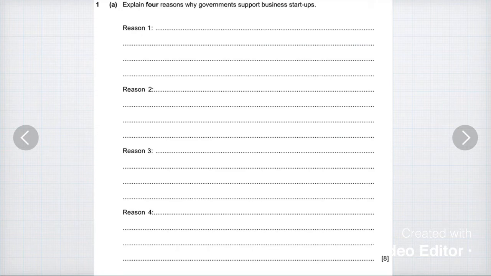But sometimes, like this question, they will give you space to write each method, and you will have to put those answers in here. So reason one, you could write to increase employment. If there are more business startups, there will be more people needed to be recruited in the business. Thus, there will be increased employment in the country, which helps the government meet its macroeconomic aims.